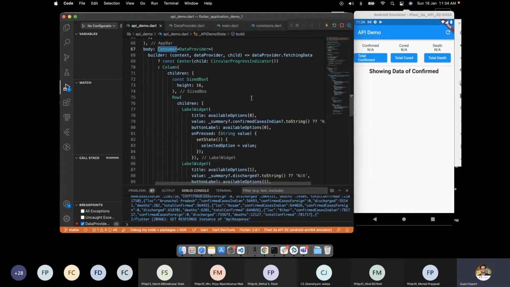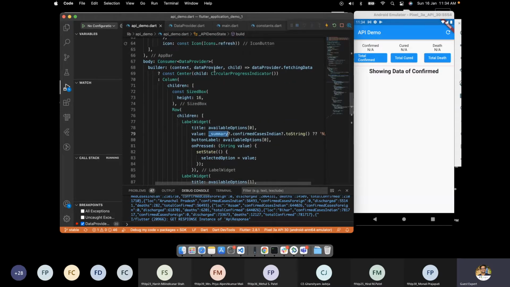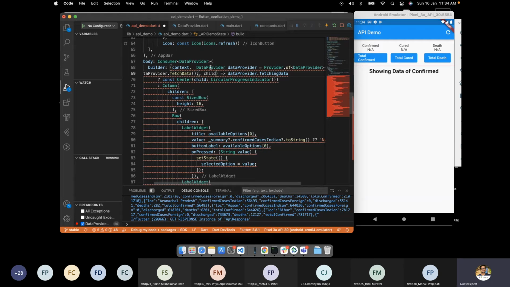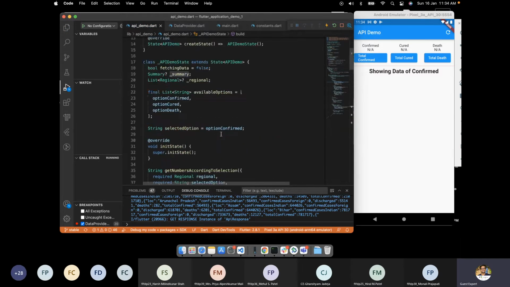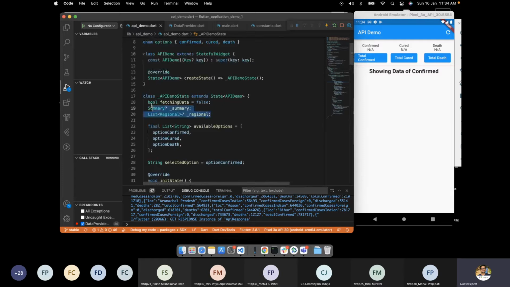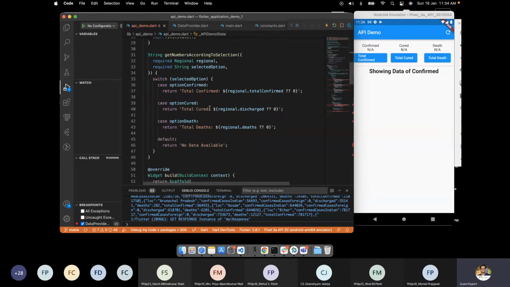Now what we want is we need this summary data from the provider. So we have this variable, we'll simply delete it because now we have this data inside the provider.